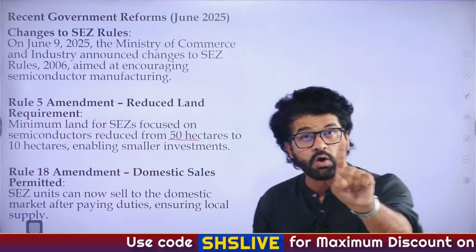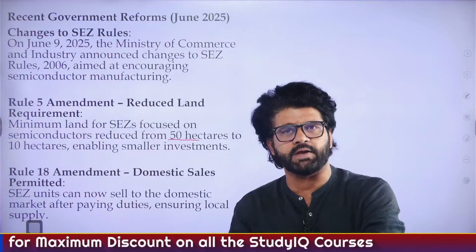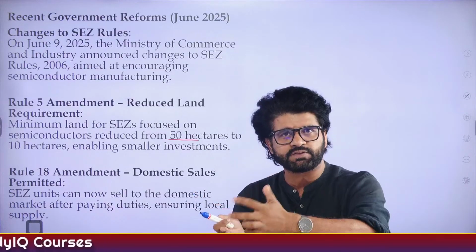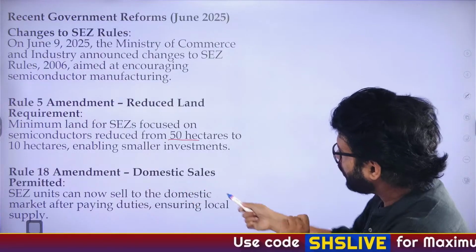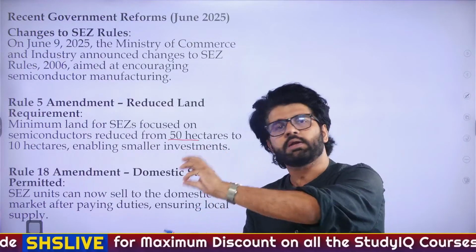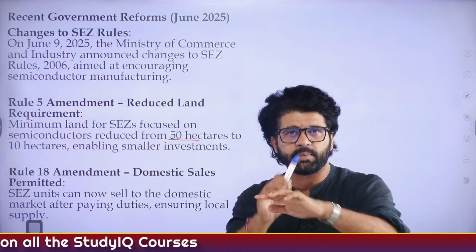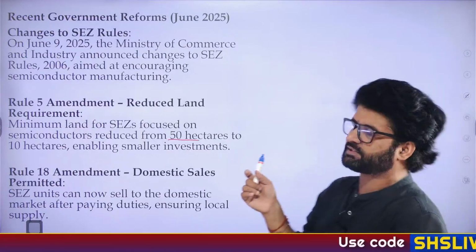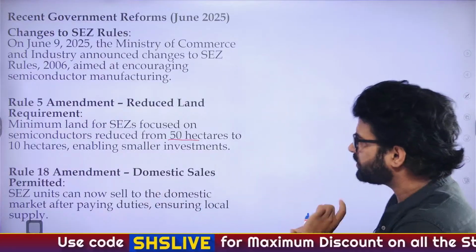And domestic sales. What we have discussed in the core definition of a Special Economic Zone is that they are specially demarcated zones where tax exemptions and all these things are given, but the goods and services produced are primarily meant for export. Here, the government has even allowed domestic sale: whatever goods and services you are making inside the SEZ, you can sell in the domestic market. You have to pay some duty, but you can sell some in the domestic market, thereby changing or altering the definition of SEZ to a certain extent. SEZ earlier was primarily for export. Now even domestic sale is allowed to a certain extent.